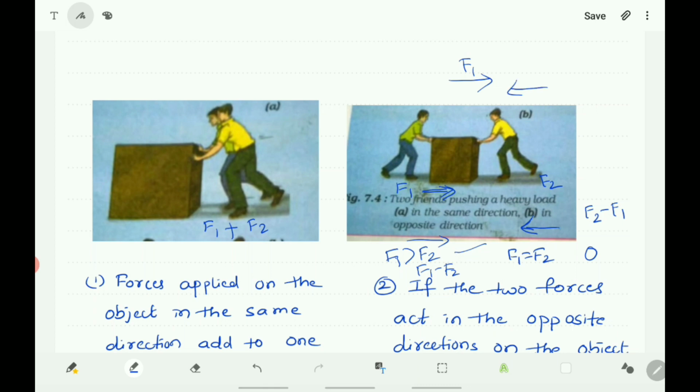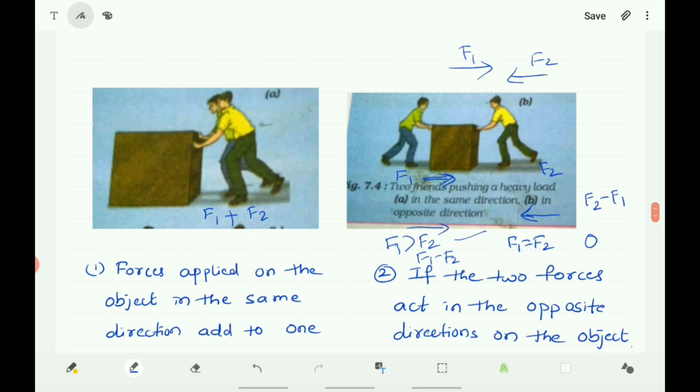If F2 is greater, then the body moves in the direction of the F2 force. That depends upon the greater force and lesser force. So the body moves in the direction of the greater force, and it is stationary when both the exerted forces are equal.